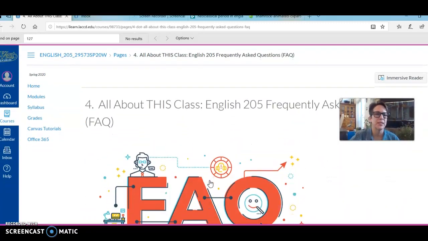Okay, so I'm going to look back into our left menu here. We have grades, and this is where I list your grades. I comment on your work in our discussion essays directly into the discussions. I'm very, very active in them, as you'll find out. And I give your actual numerical grade here, your points. We have Canvas tutorials. If you're unfamiliar with Canvas, everything you need is right here. And of course, we have the nifty Office 365, which contains all kinds of free online apps.